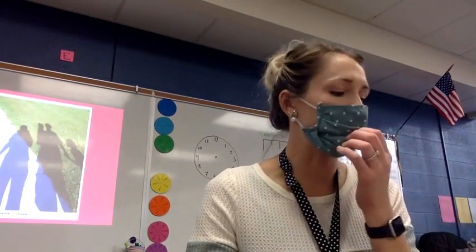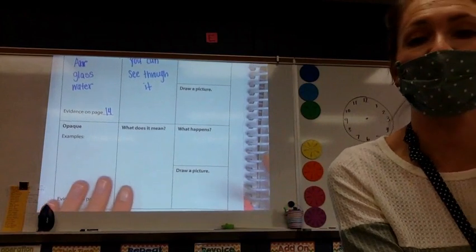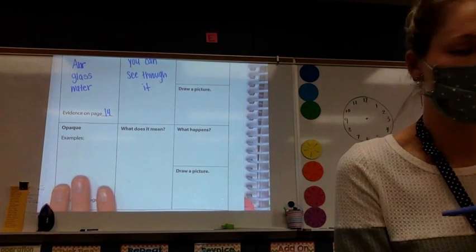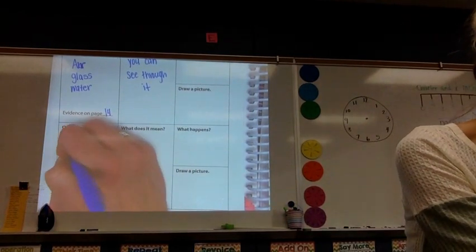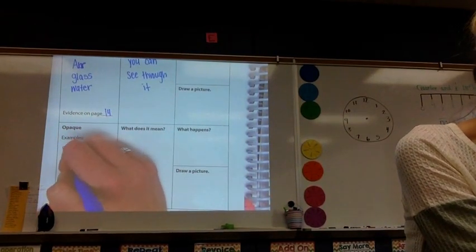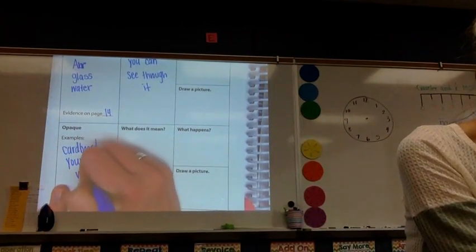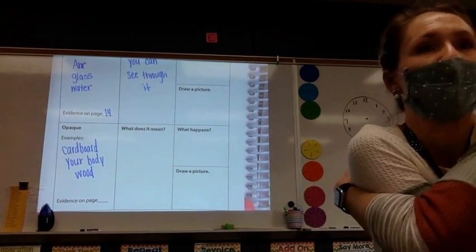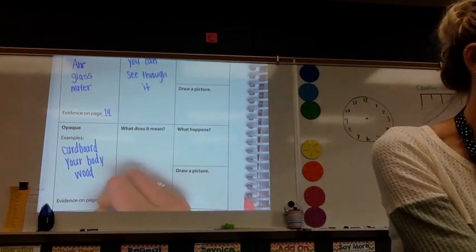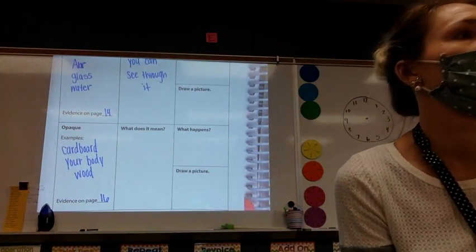We're going to shift back to our activity notebook again on page 29. What are some examples of things that are opaque? Charlie. Cardboard. Chloe. Yep, your body. Cooper. Wood as well. All things we read in our text that are opaque. You may list other things as well, but what page did we find that on? 16. Fabulous. If something is opaque, according to our text today, what does it mean?